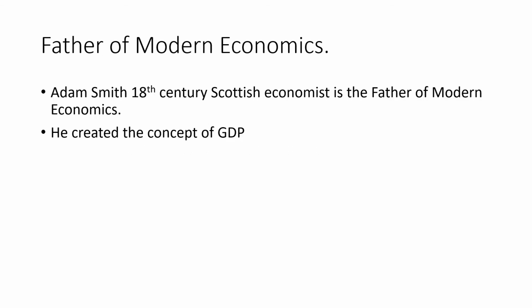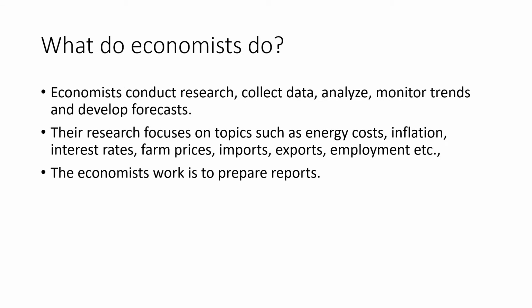Father of modern economics, Adam Smith, who belonged to the 18th century, was a Scottish economist, is the father of modern economics. He created the concept of gross domestic product, GDP. So what is the work of the economists? What do they do? Economists conduct research, they collect data, analyze, monitor trends, and develop forecasts. Their research focuses on topics such as energy costs, inflation, interest rates, farm prices, imports, exports, employment, etc. The economist's work is to prepare reports.